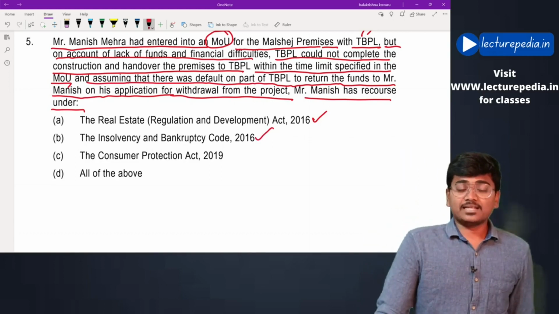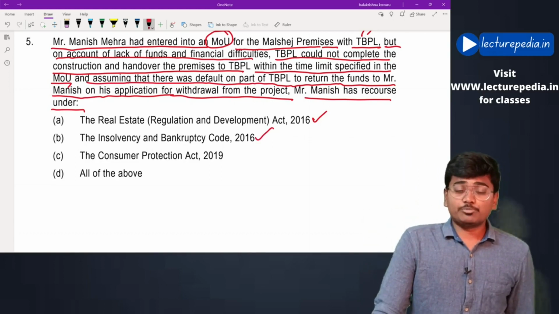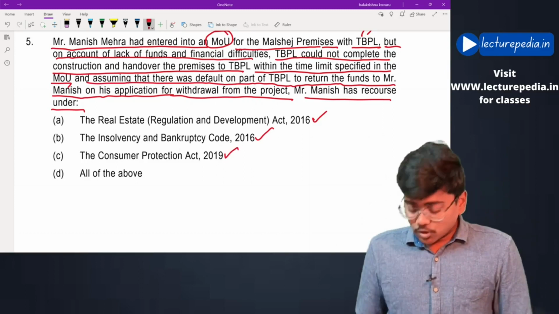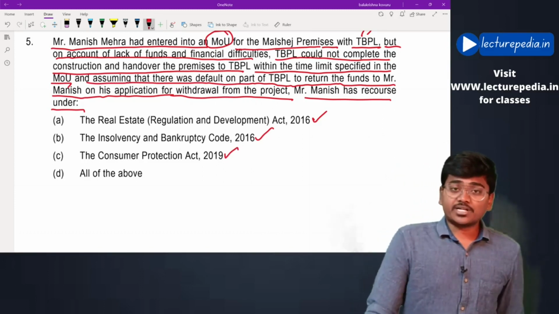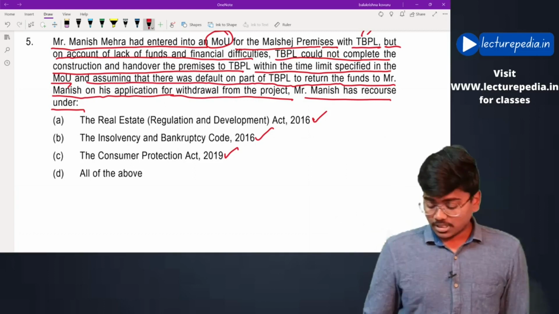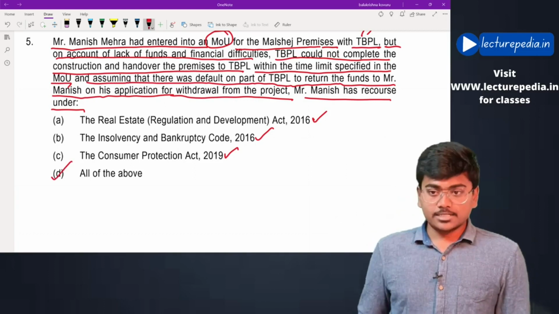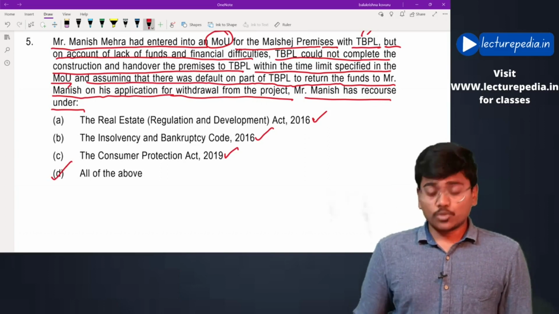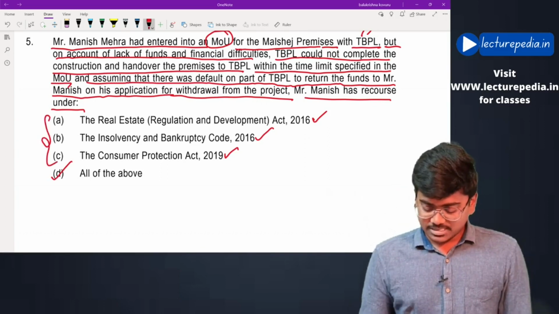He can initiate IBC proceedings against the promoter, and also he can have recourse under the Consumer Protection Act as well. Therefore, the answer would be option D. The allottee of the real estate project can have recourse to all these three authorities.